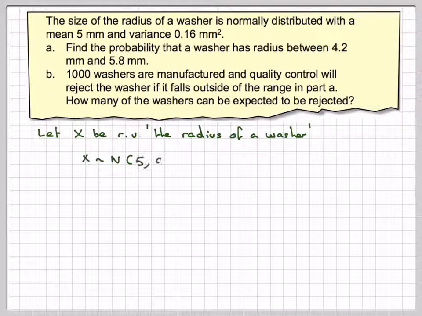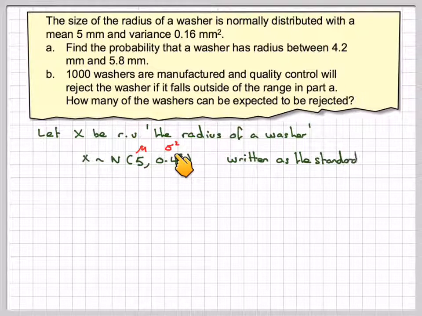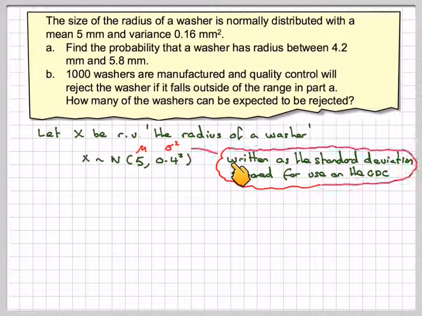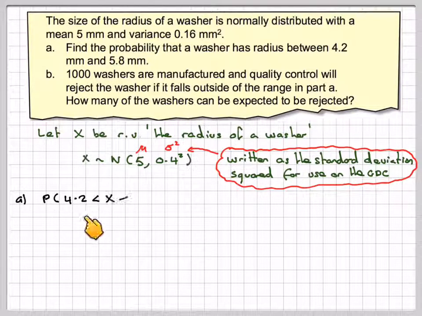X is normally distributed with a mean of 5. Now, the square root of 0.16 is 0.4, so it's usually better to write it as 0.4 squared. These are the two parameters of the normal distribution, mean and variance. But if we write it as the standard deviation squared, it's better for use on the GDC. We require the probability that X is between 4.2 and 5.8.